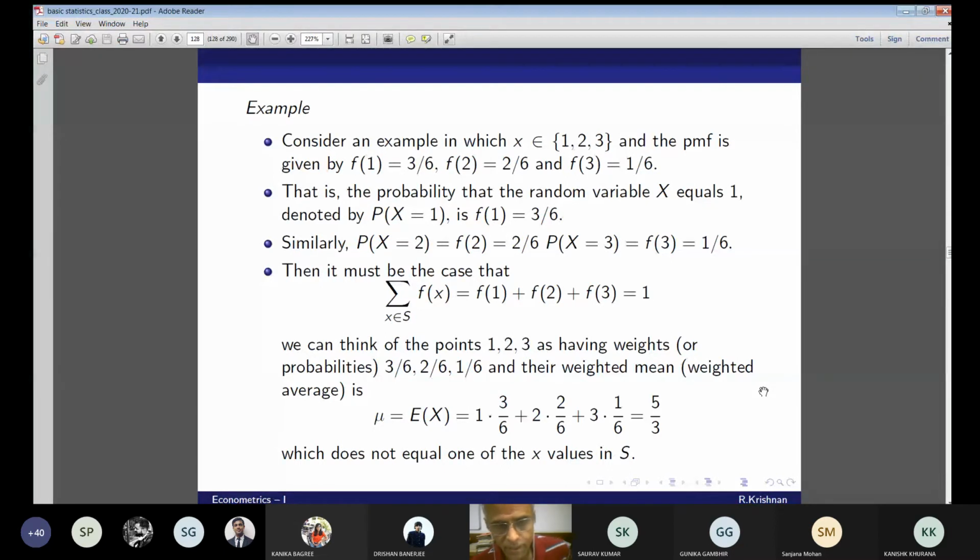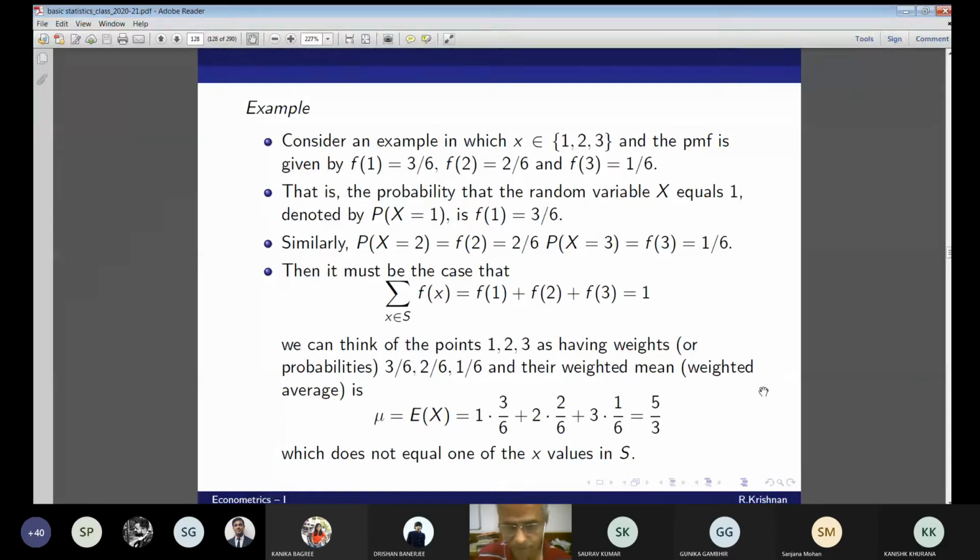Similarly, the rest of the case. So then it must be the case that the probability is equal to 1, which is the case. We can think of the points 1, 2, 3 as having weights or probabilities 3 by 6, 2 by 6, 1 by 6. And the weighted mean is nothing but 5 by 3. This is what I've been telling all the time. Remember, it does not equal any one of the values in S.